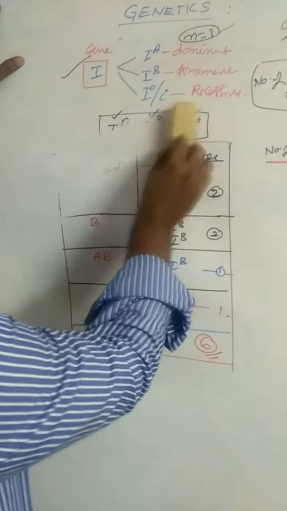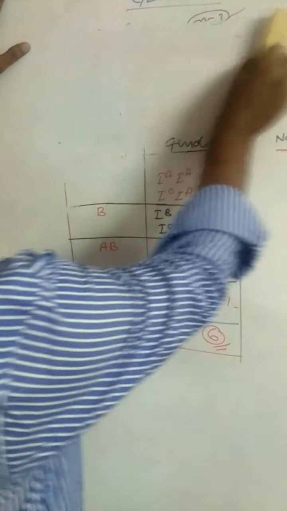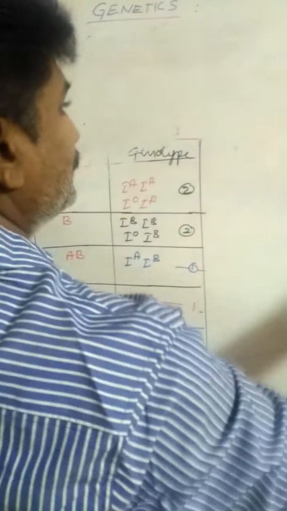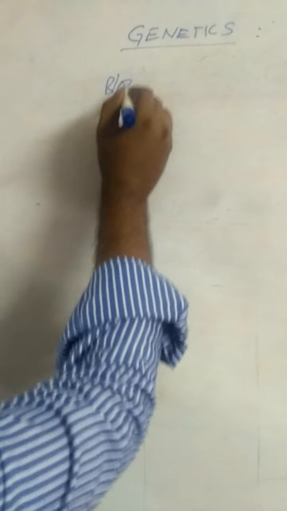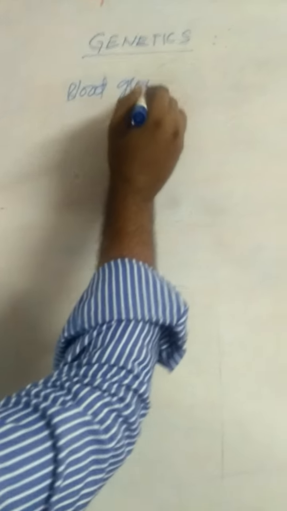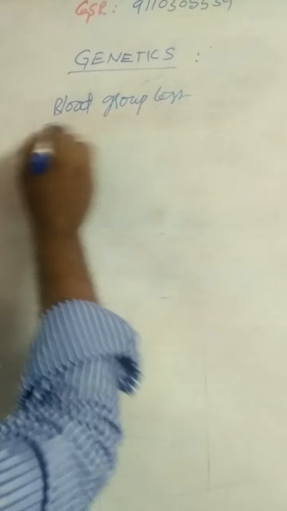And coming to the next one, blood group inheritance. Before going to that, identification of blood groups in the laboratory. That is blood grouping or blood group test.